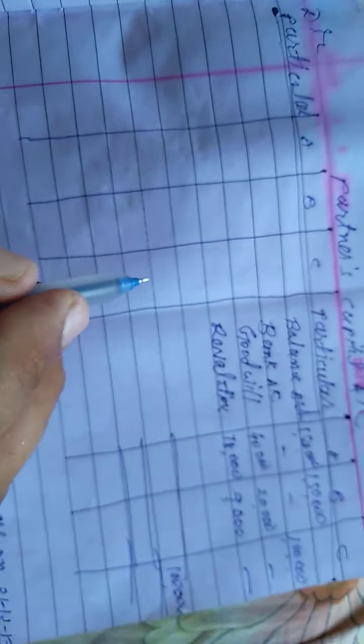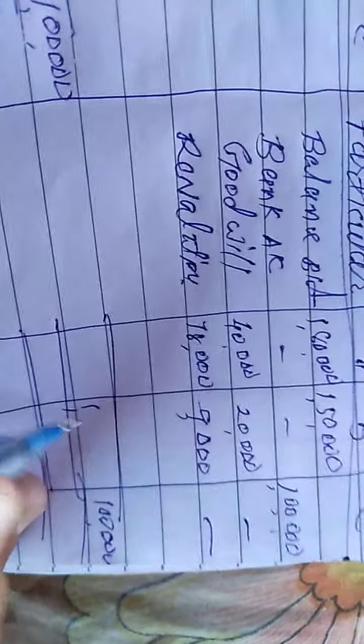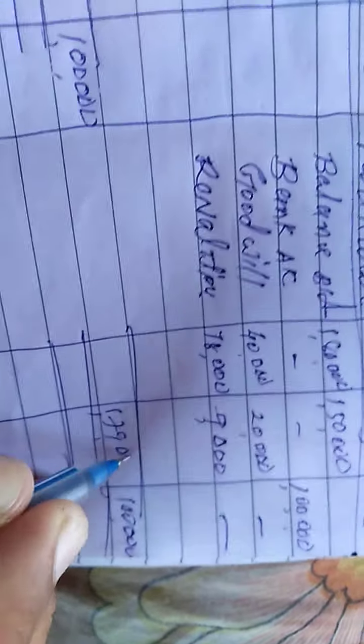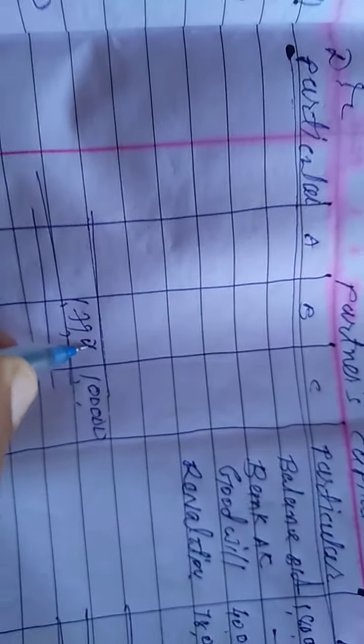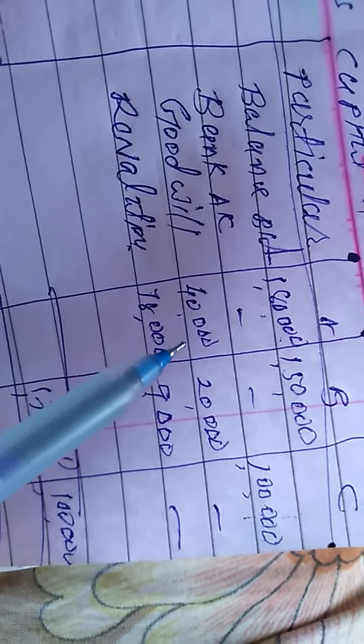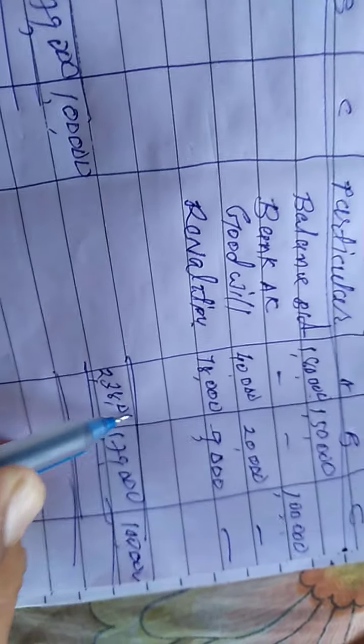Column B 1 lakh 50,000 plus 20,000 is 1 lakh 70,000, and 1 lakh 79,000. Column of B 1 lakh 79,000. In column of A 1 lakh 80,000 plus 40,000 is 2 lakh 20,000, plus 18,000, so 2 lakh 38,000.